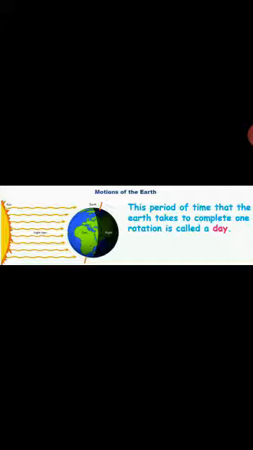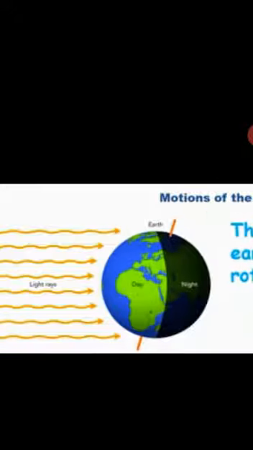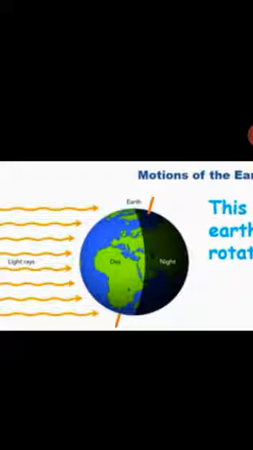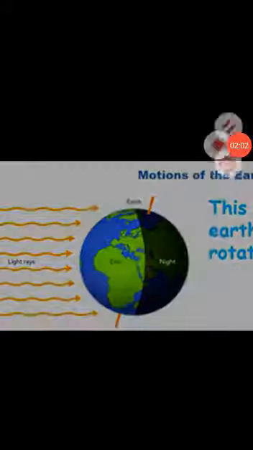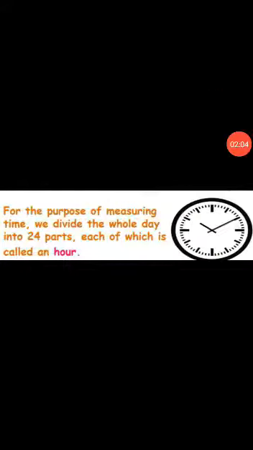As we can see in the diagram, the Earth is divided into day and night, right students? For the purpose of measuring time, we divide the whole day into 24 parts, each of which is called an hour. Therefore, students, we have 12 hours for day and 12 hours for night.